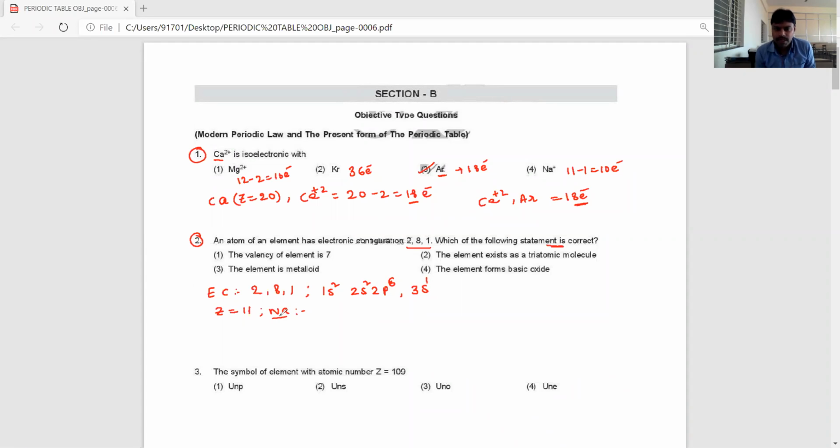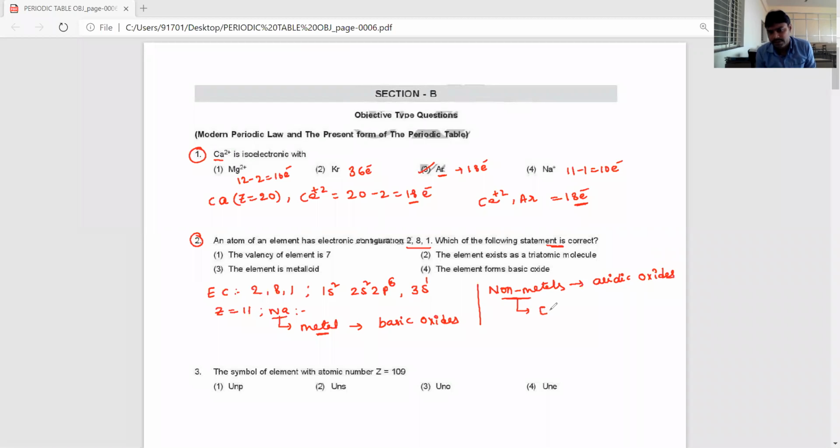Sodium is a metal. Metals always form basic oxides and non-metals form acidic oxides. Why do non-metals form acidic oxides, dear students?